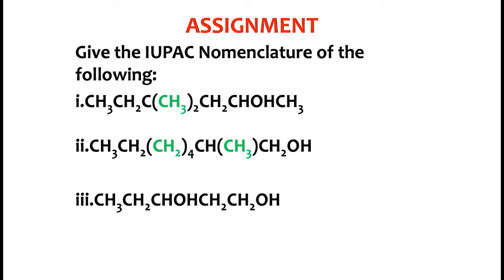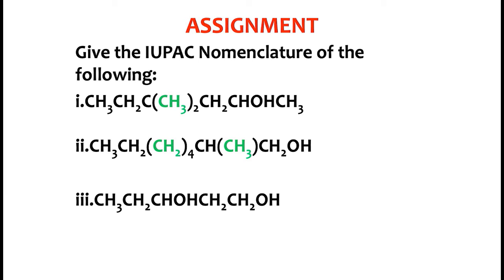That CH3 is replacing one of the hydrogens in that carbon atom. And of course, CH2OH. I'll take that again: CH3, CH2, then CH2 in brackets 4, CH, CH3, CH2OH.